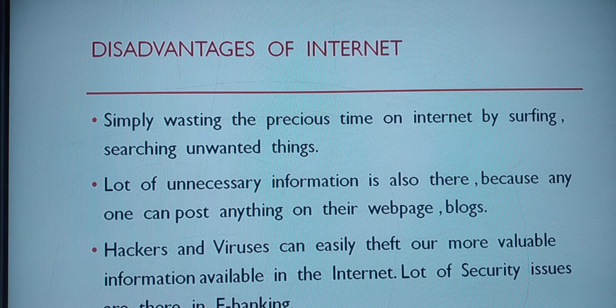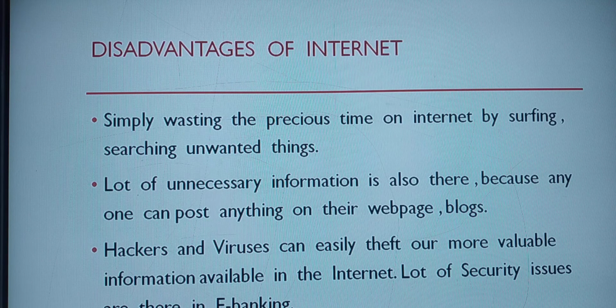So although we have many disadvantages, we also see some advantages. Okay, clear with this one? Advantages and disadvantages will be there, but we must choose what we prefer. You should not waste your time by simply surfing the internet for unwanted things. So, clear with the topic?